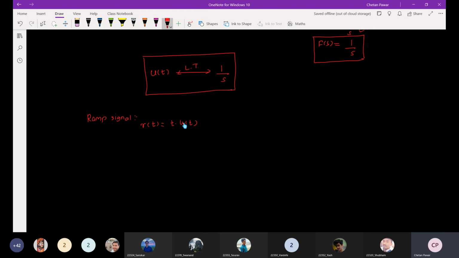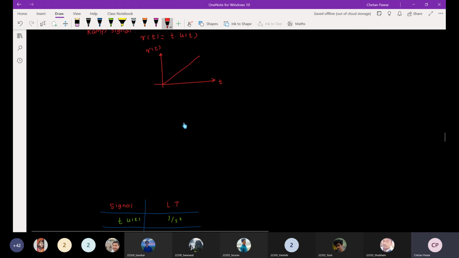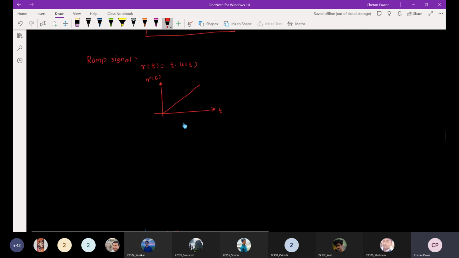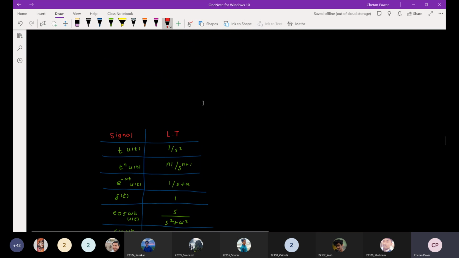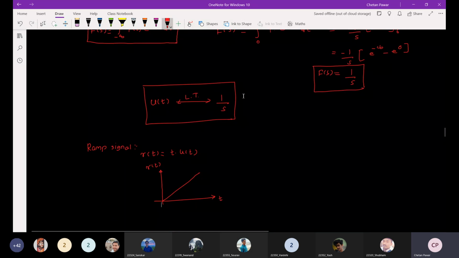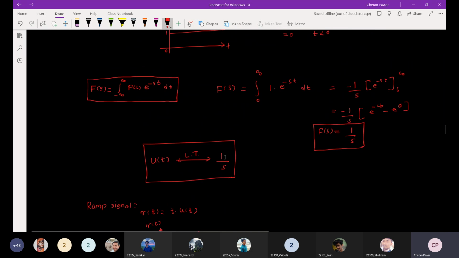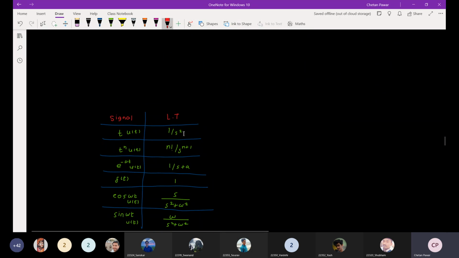Okay. So this will be the ramp signal, right? And similarly, if you find out the Laplace transform for this particular signal, if you put this r of t instead of f of t, you will get 1 upon s square.